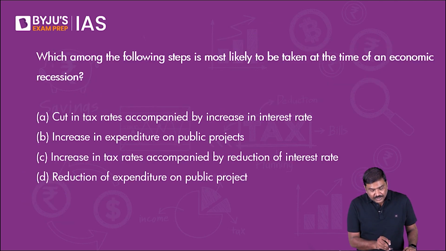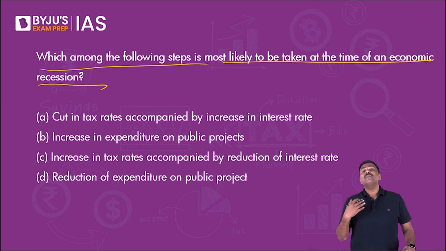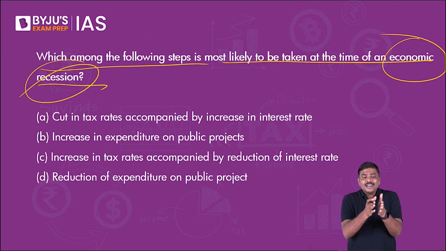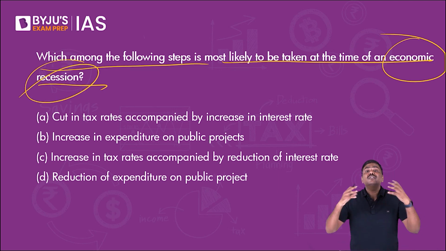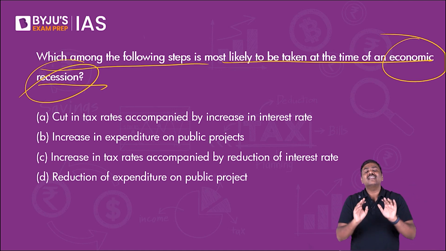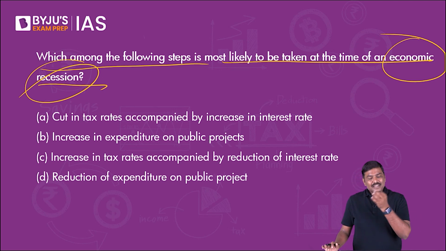Next one, which among the following steps is most likely to be taken at the time of economic recession? Recession simply means there is negative growth. The manufacturing of goods and services and the sales of it is not increasing, rather decreasing. That is a situation called a recession. And whenever there is a recession in the economy, it is the role of the Government of India to promote recovery.